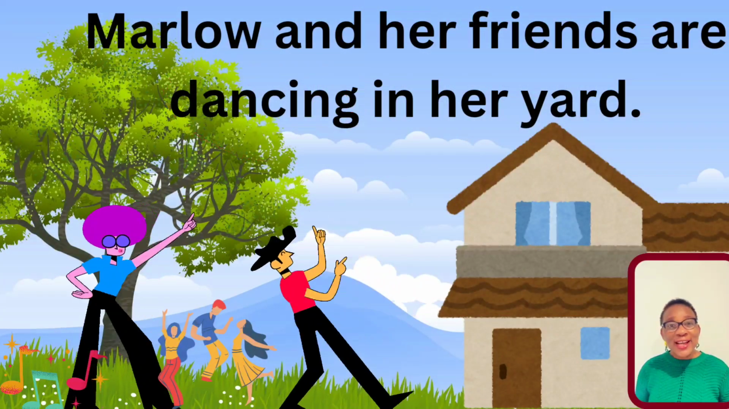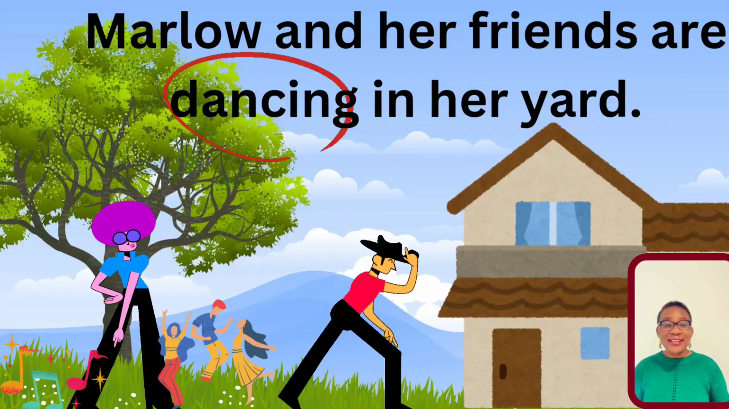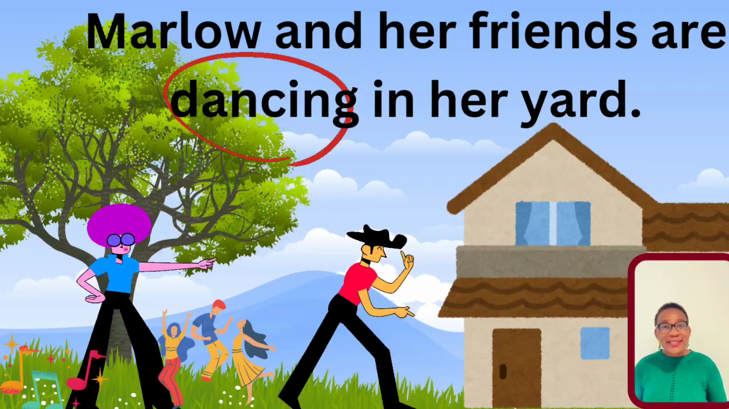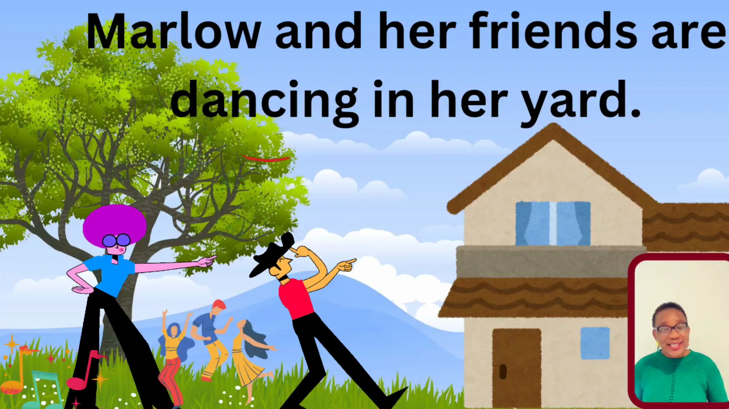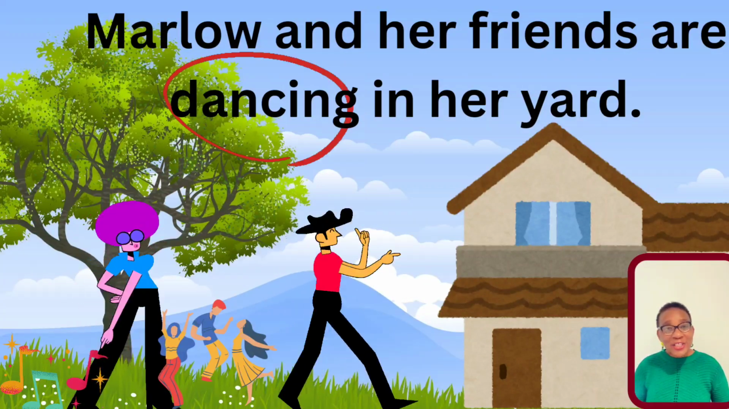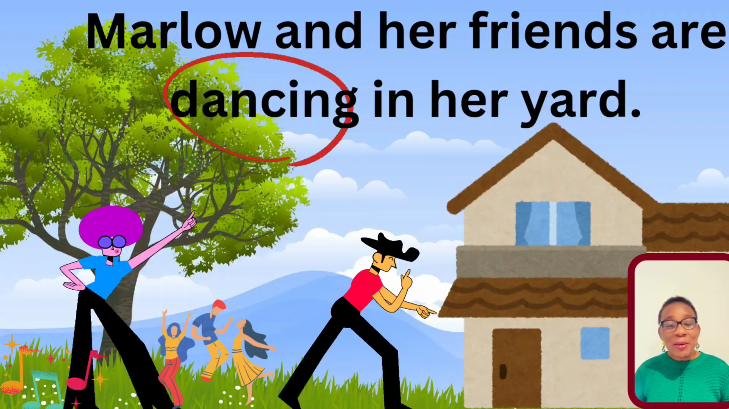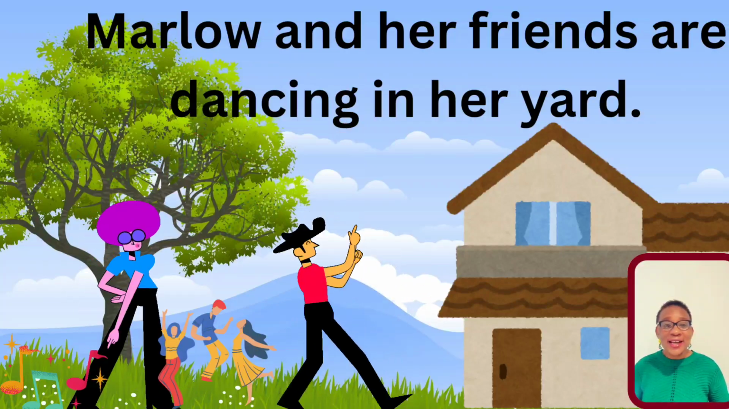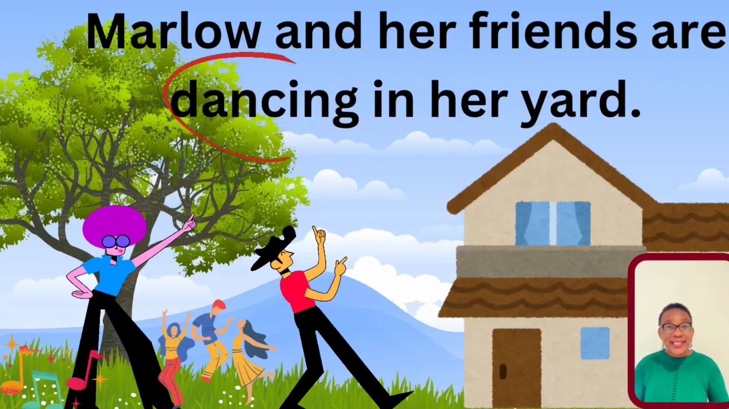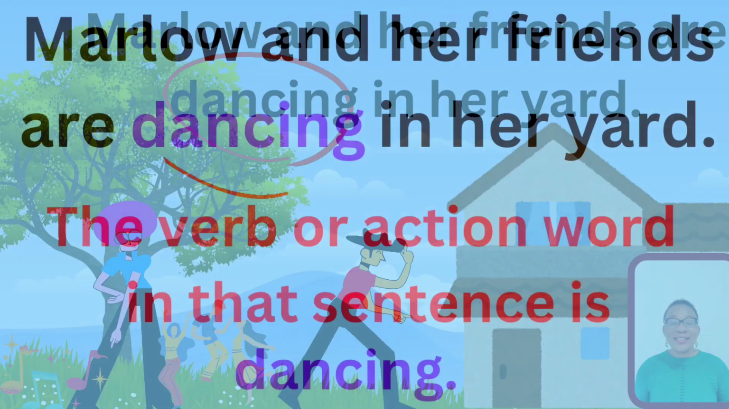Marlo and her friends are dancing in her yard. Dancing is taking place, so dancing is the verb. That's the action that is being carried out there. Marlo and her friends are dancing. Dancing is the verb there.